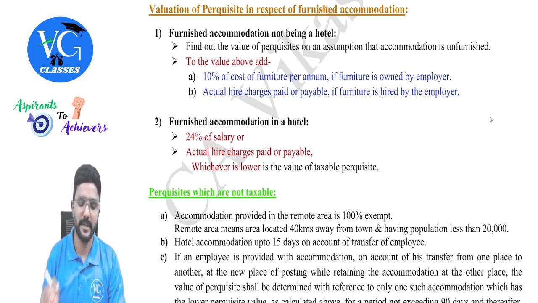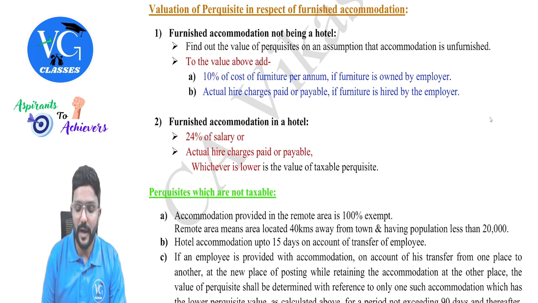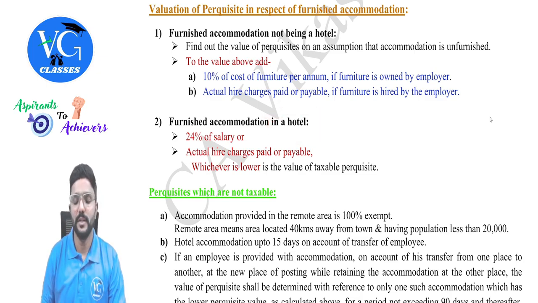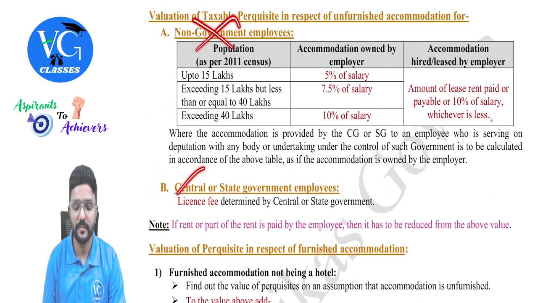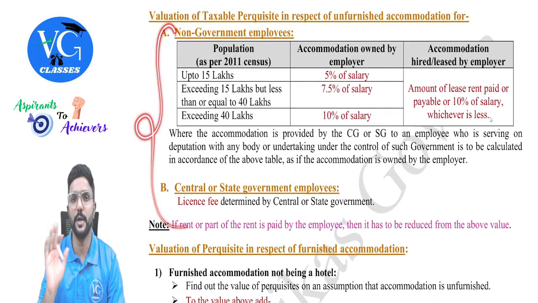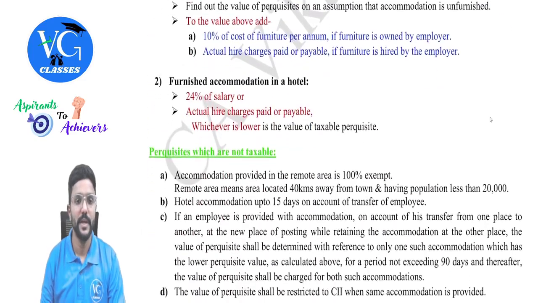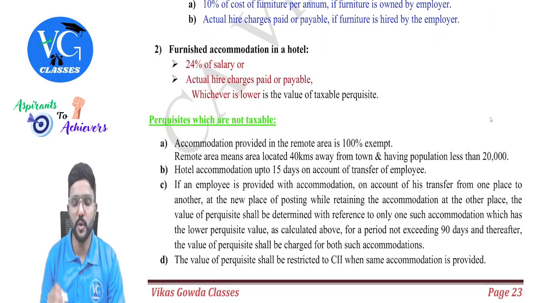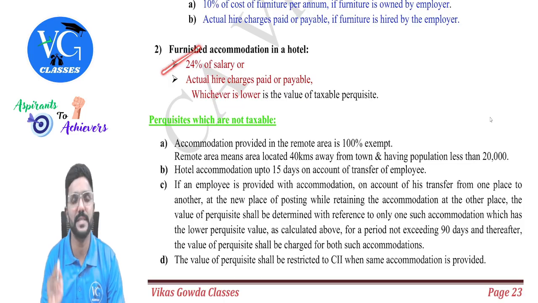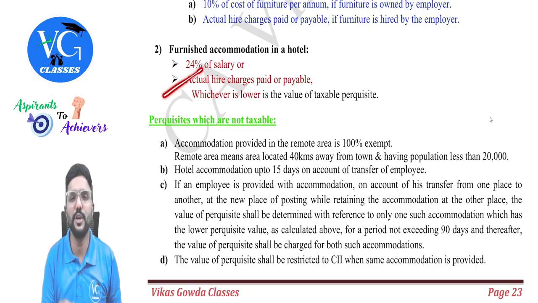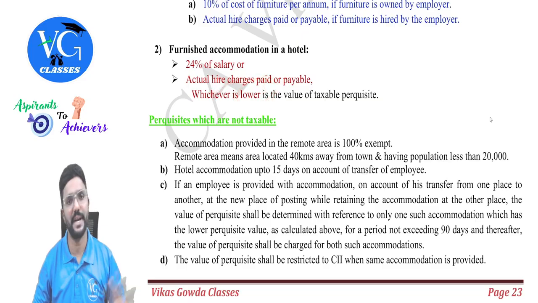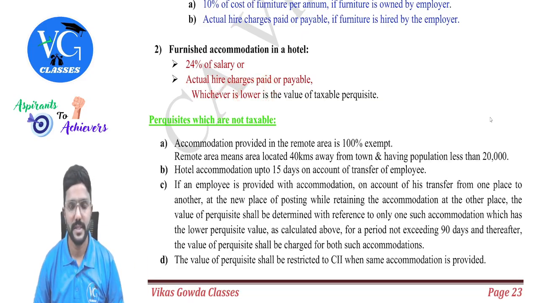Clear? Then, sir, what if accommodation is provided in hotel? Then straight away do this calculation. Don't consider any of this. This is only when accommodation is not provided in hotel. So if accommodation is provided in hotel, we need to take 24% of salary straight away, furnished value, or actual room rent paid or actual hire charges paid, whichever is lower. Straight away. Is that clear?